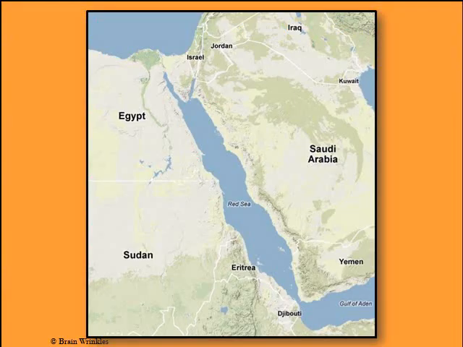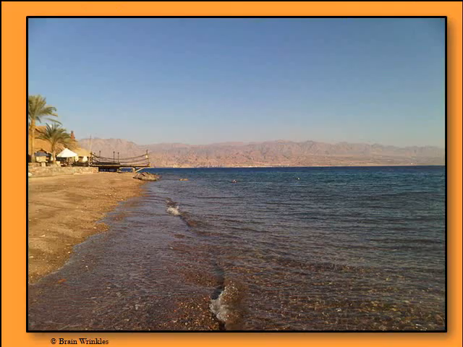You can see another overhead map here showing the location of all the different bodies of water. Next slide. And we have a much closer beach shot, just giving you a really good idea of what it looks like to be on the ground level. Next slide.